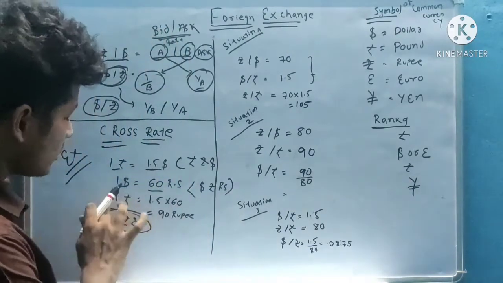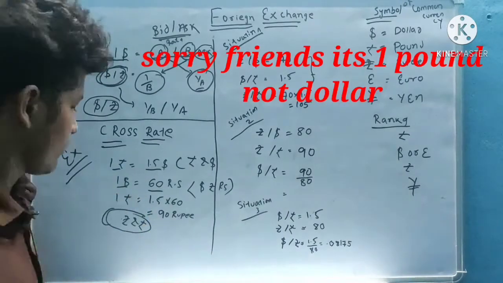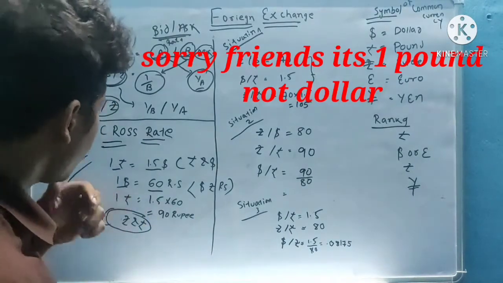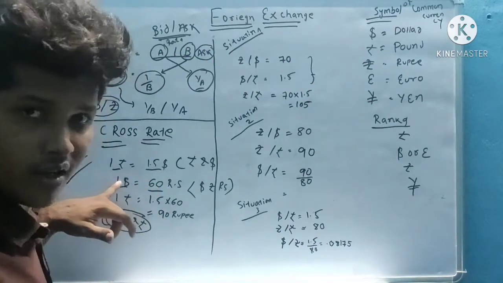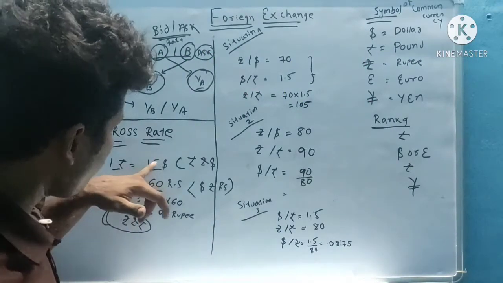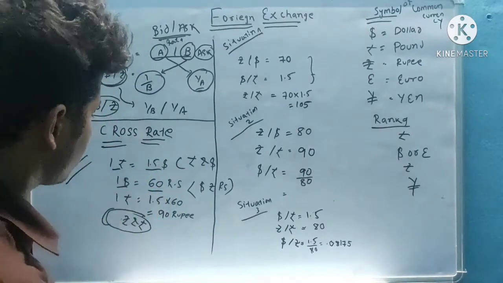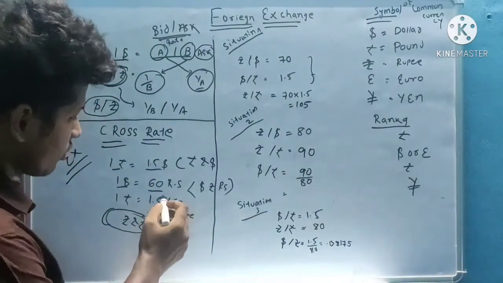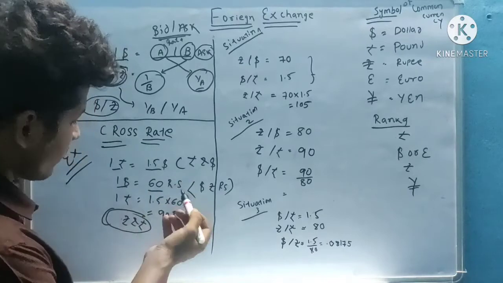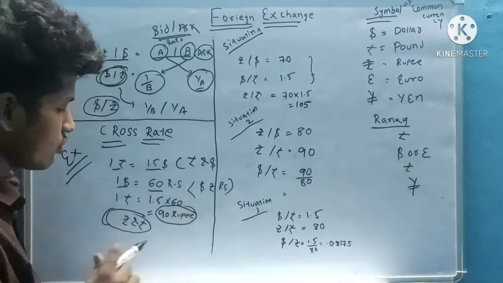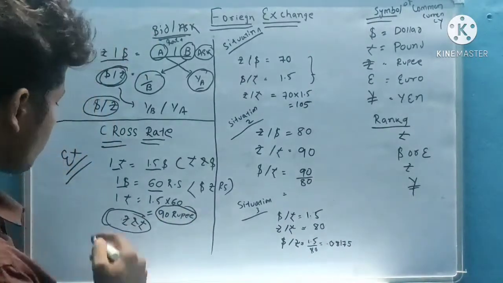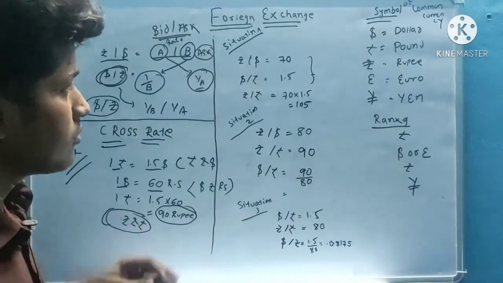So $1.5 is equal to, in rupee terms, 1.5 into 60, that is 90 rupees. You simply multiply.